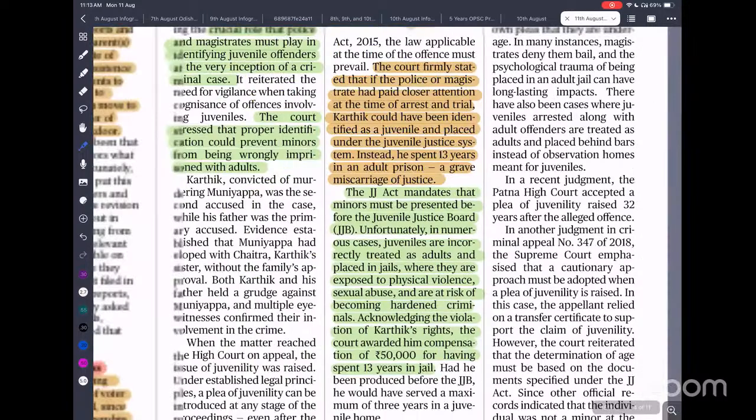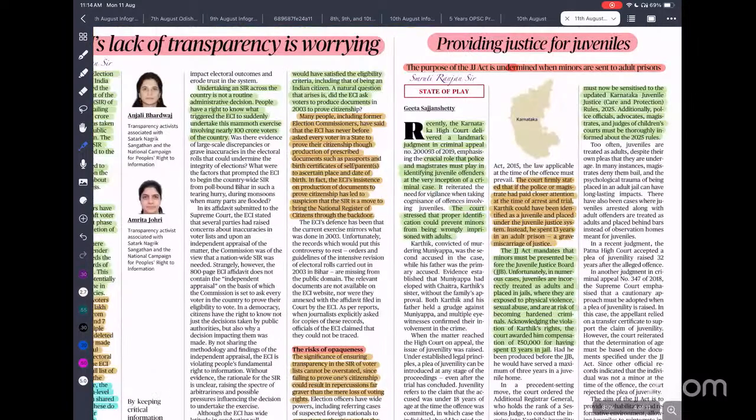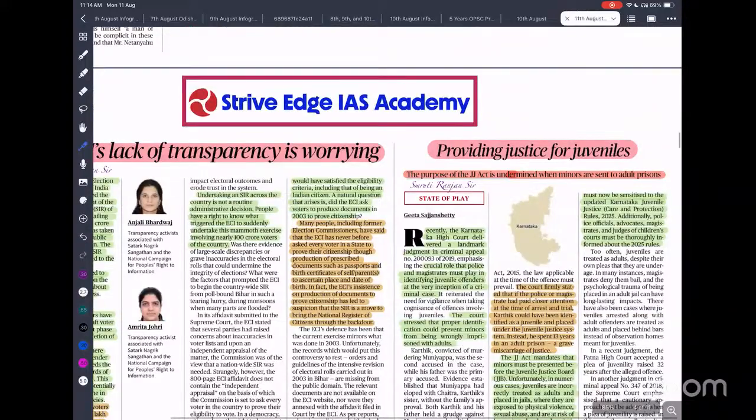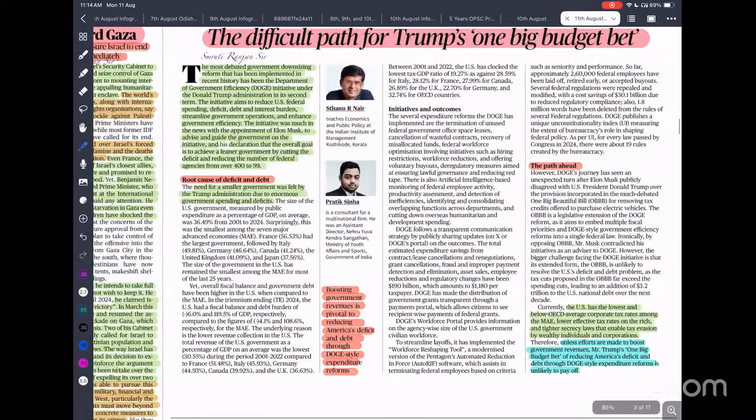So here we need to ensure that all children between the ages of 16 and 18 who are in conflict with the law are referred to the juvenile justice board under the Juvenile Justice Care and Protection Act, and only after ascertaining can we decide whether this person is going to be tried as an adult or as a child.